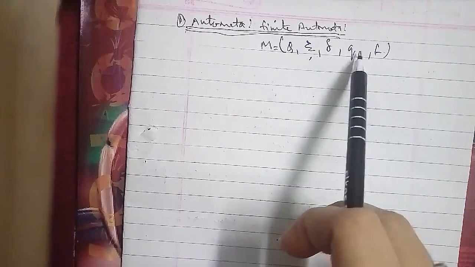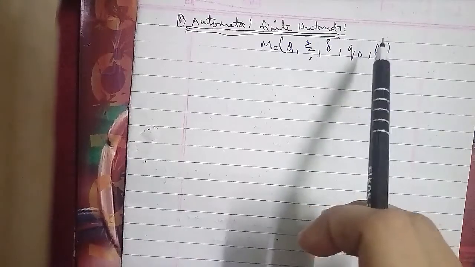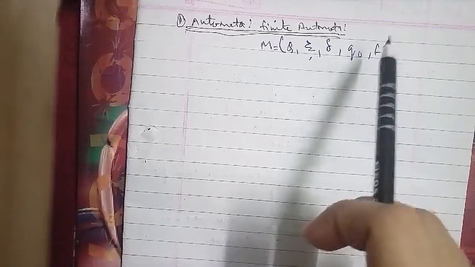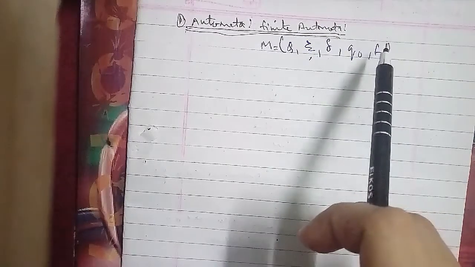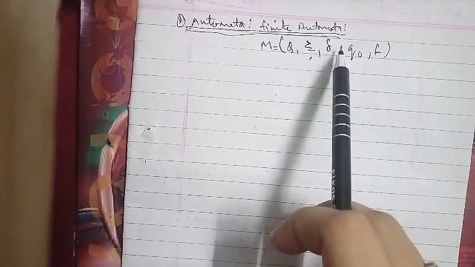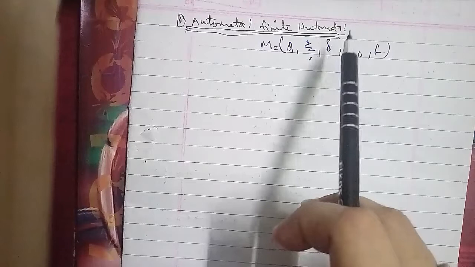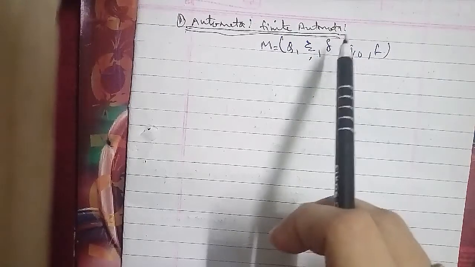In this input tape, phi represents the starting symbol, and this is the end of the input tape here. Thus we can say a finite automata consists of a finite number of input symbols which are read from the input tape, and corresponding to them there is a finite number of states as well.